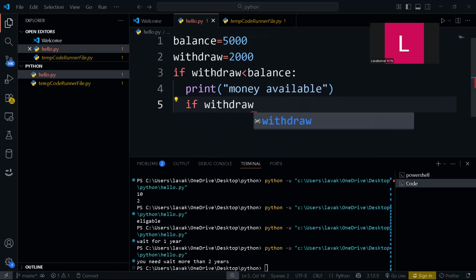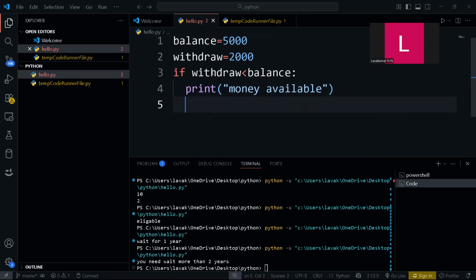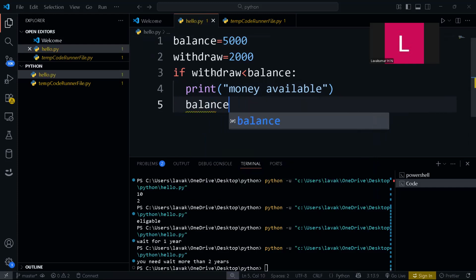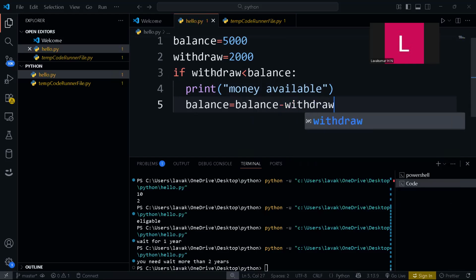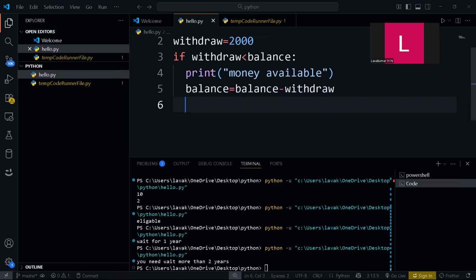So with the withdraw done, if money is available, now let's do balance equal to balance minus withdraw. Okay, so it is updated.